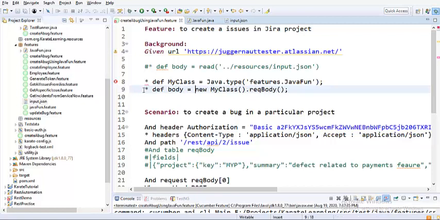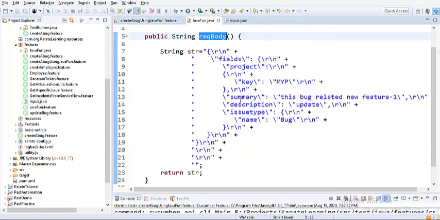So a simple thing. Initially, I had one feature file written, especially for this learning. Then I created a Java class. I created a method called request body, and I'm returning a string. I just copied and hard coded one of the JSON bodies that we would basically use to create a Jira or create a bug, and I'm returning that string.